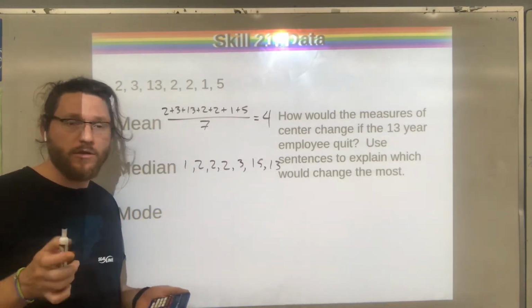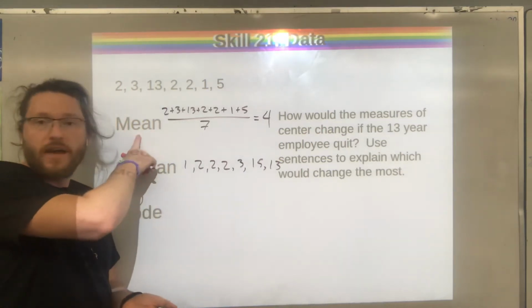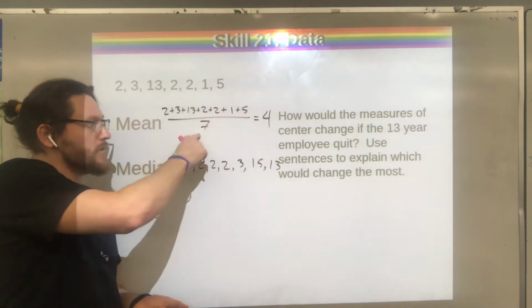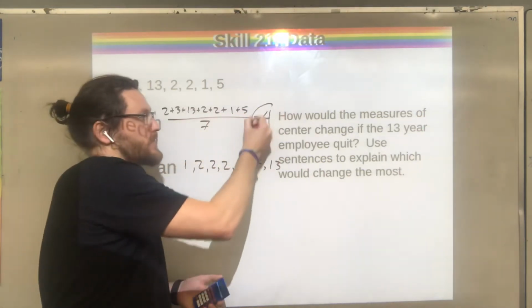Hopefully you guys had a chance to look at the rewind. First one asks you to find the mean, right? So remember the mean, you add them all together, divide by how many. You should get an answer of 4.